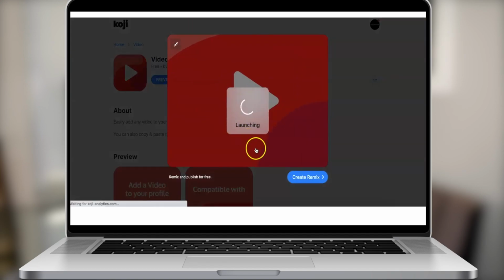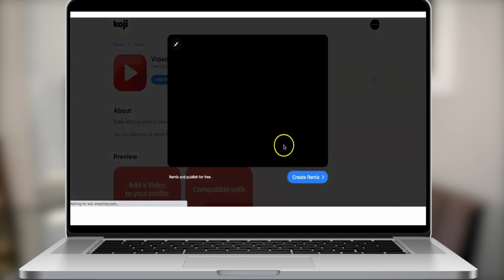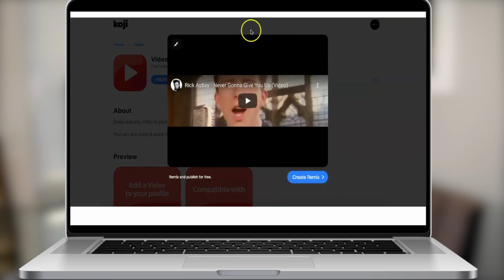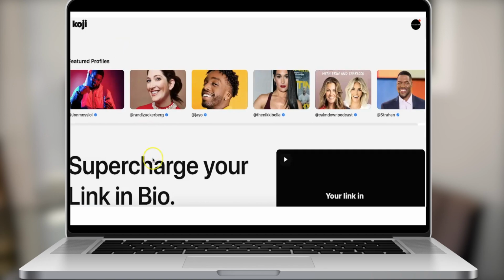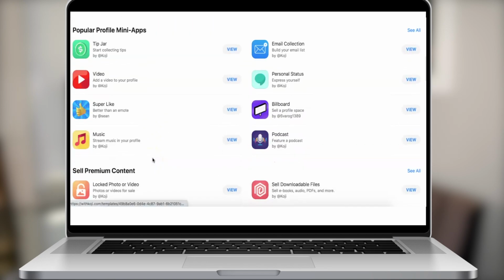You can just go ahead and click preview, and you'll start to see that you can literally go in, and this is how it's going to pop up on screen. You just have to click create remix to go in and put your YouTube video in. I know for me, that's really exciting because I want to put up my YouTube videos.